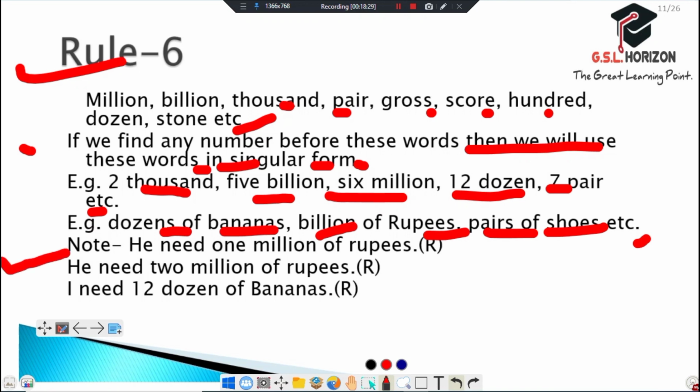He needs 1 million rupees. It is right because here it comes as one and million, like this.